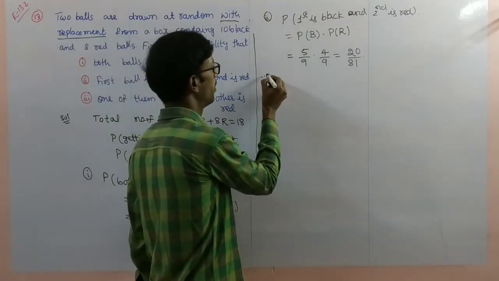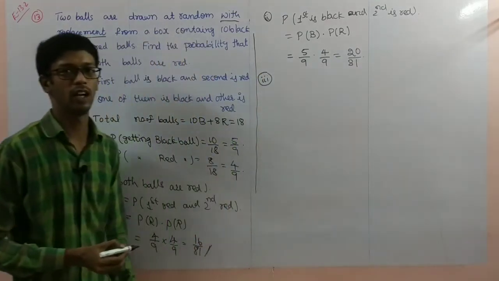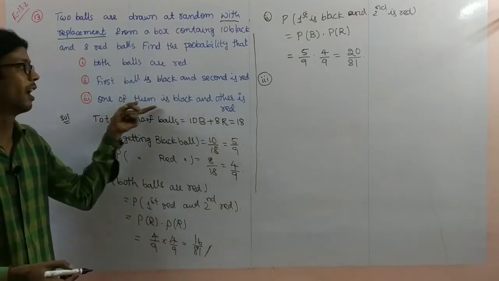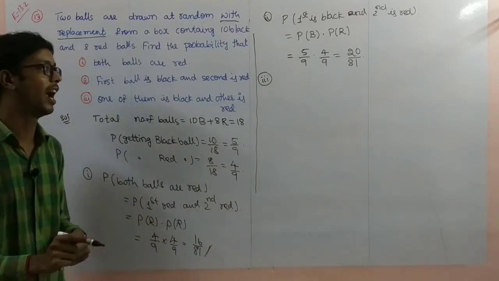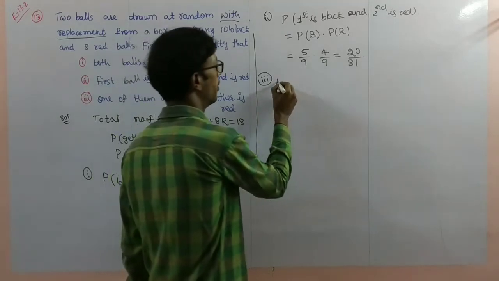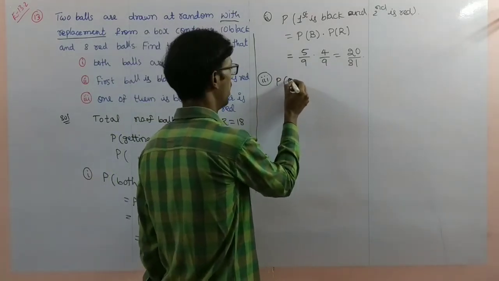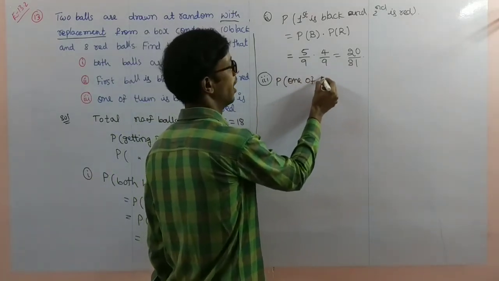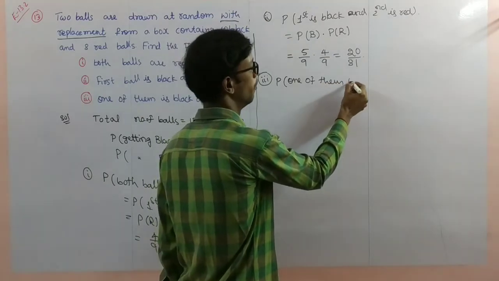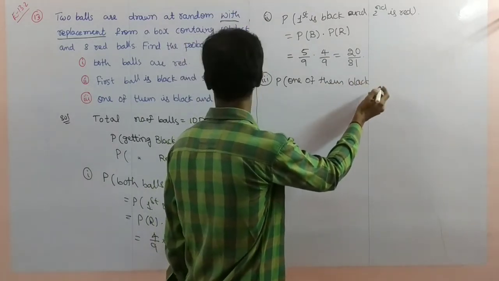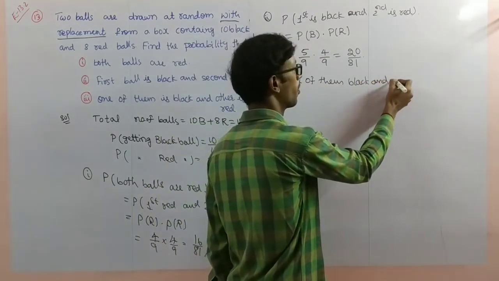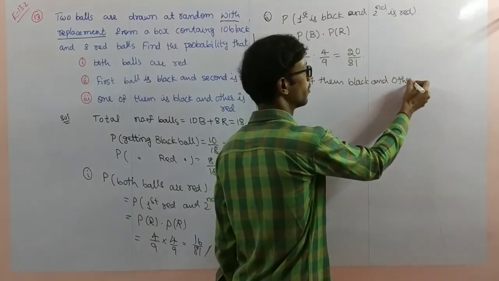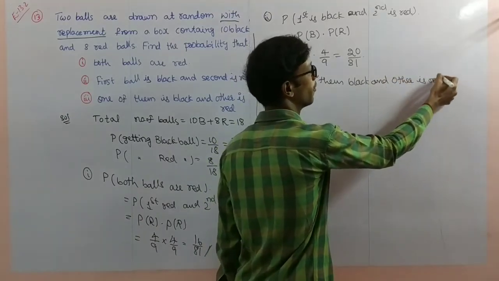Next, problem number 3. This is the important problem. One of them is black and other is red. Probability of one of them black and other is red.